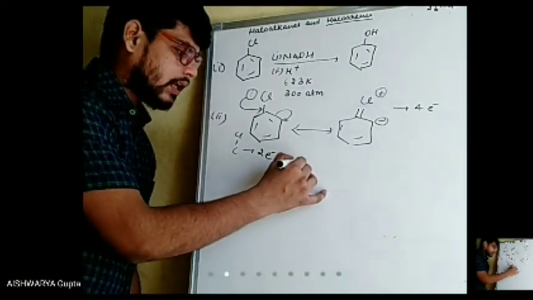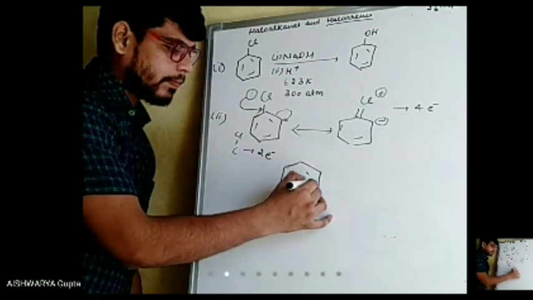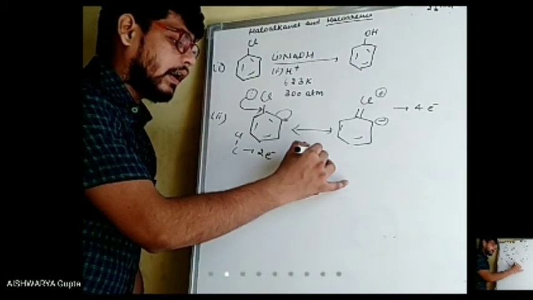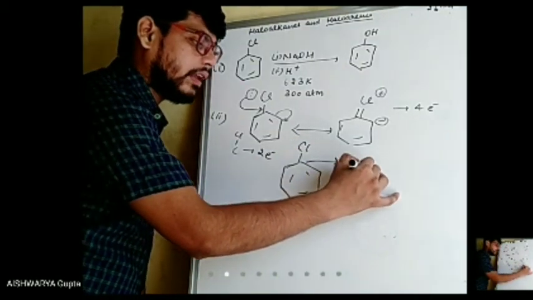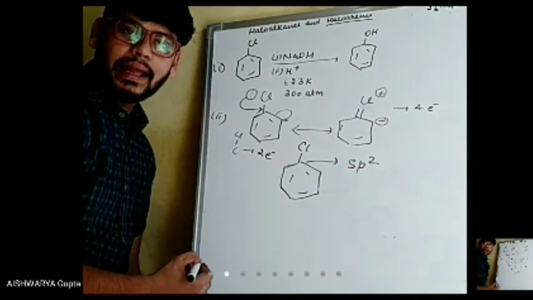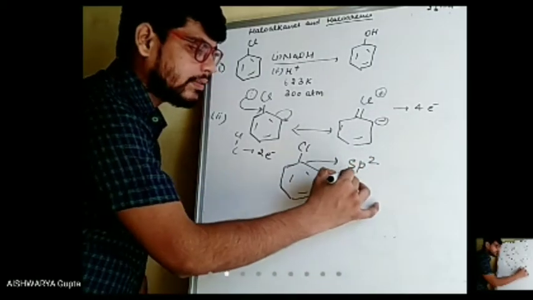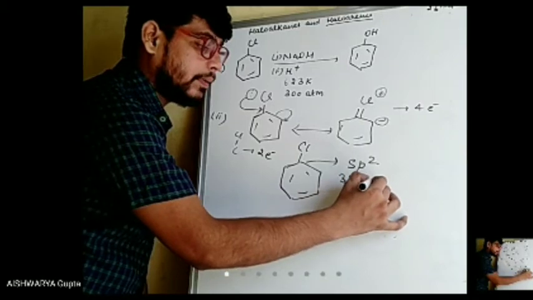In this case, the hybridization of carbon is sp2, which means 33.3% s character.